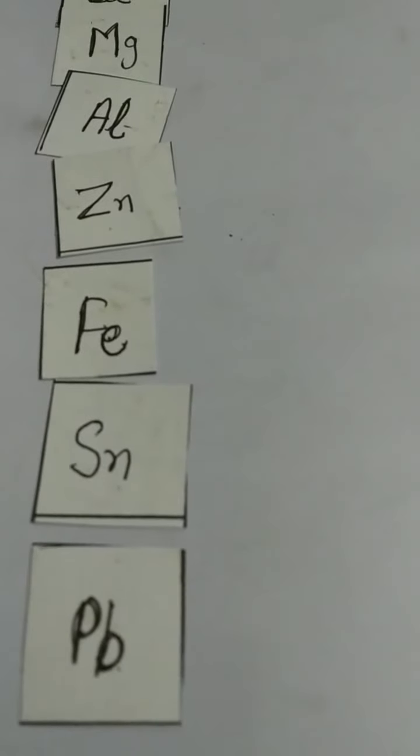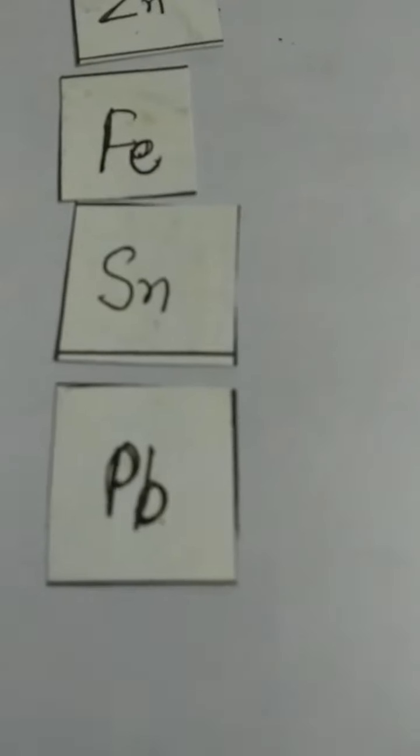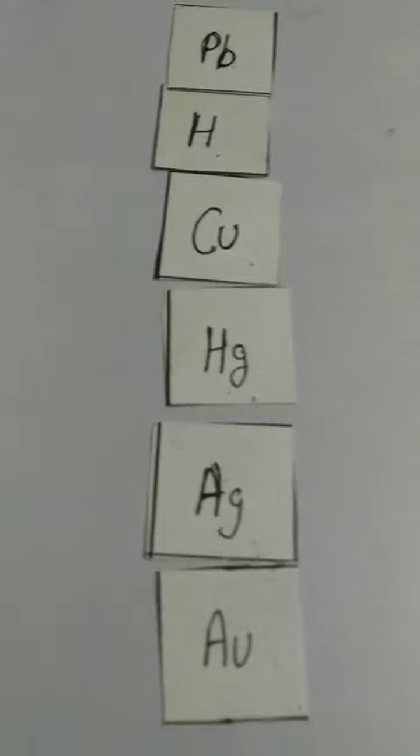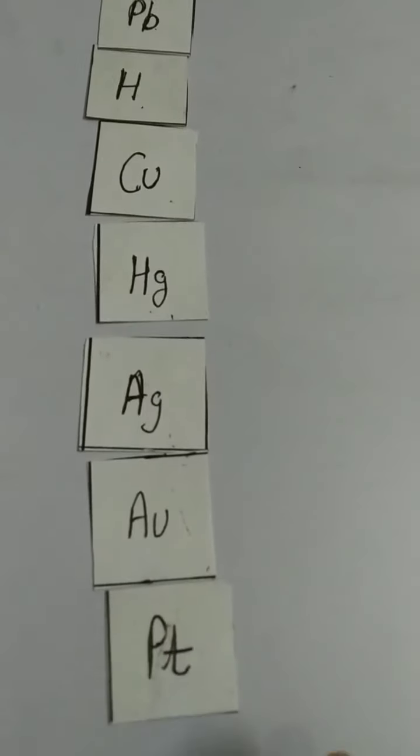next to iron tin, then lead, afterward hydrogen, then copper, mercury, silver, gold, and at last platinum.